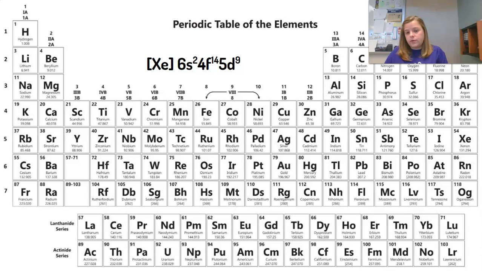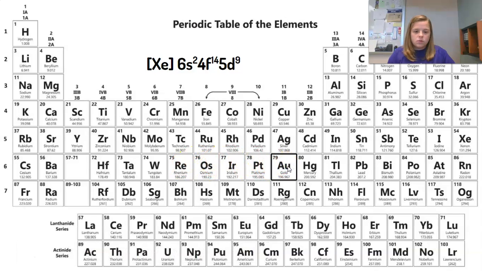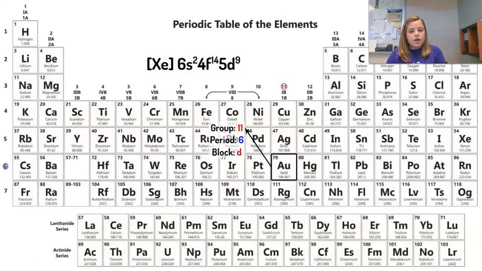Moving on to another electron configuration, we've got xenon, 6s2, 4f14, 5d9. So we've got xenon, 6s2, 4f14, and then 5d9. So we've got 1, 2, 3, 4, 5, 6, 7, 8, 9. So we're talking about gold, okay? Now it looks like gold is in column 11, so gold is in group 11. Gold is also in row 6, so gold is in period 6. It looks like gold is also in the d block, so gold has a block of d.